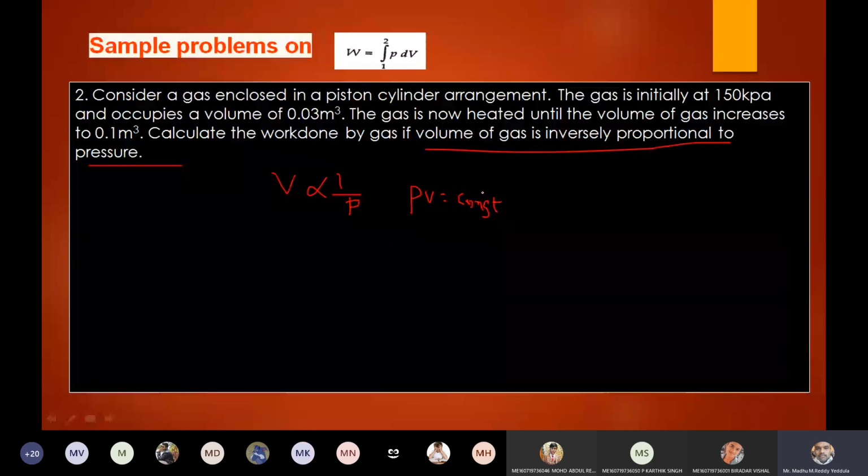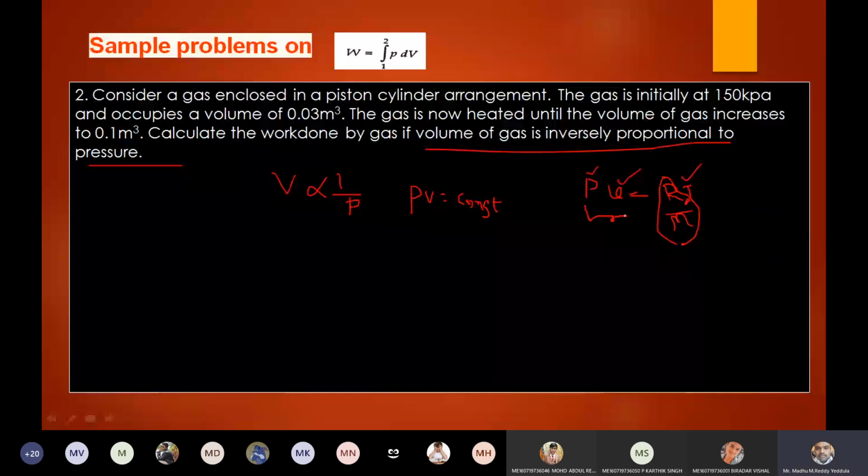Usually, listen, the equation of state. What is the equation of state? PV equals R T, or I can write R naught by M. What is R naught here? Universal gas constant, right? So this value will always be constant. It always depends on the gas, right? So the only variables are P, V, and T.